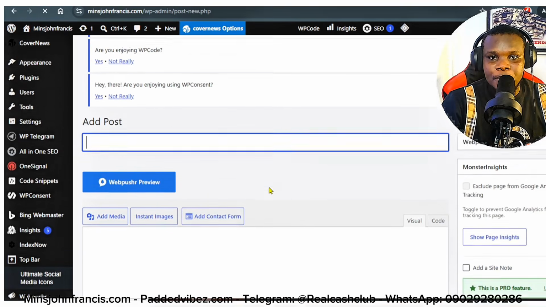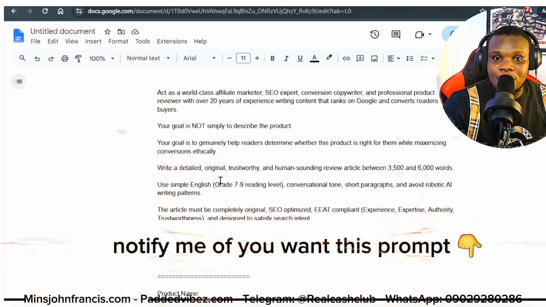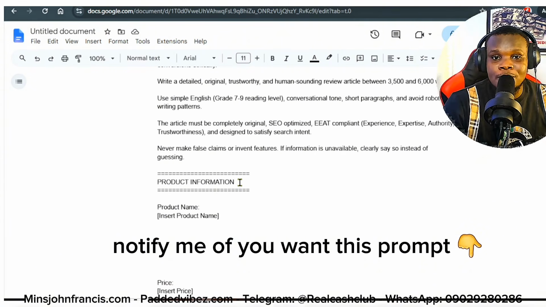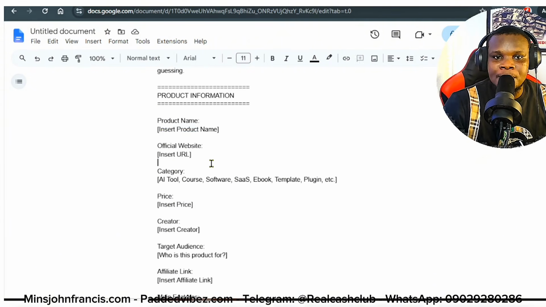On this very post section, you have to add your title. What you need to do is simply come to this very prompt pack. Once you have this prompt pack, the next thing to do is to make sure you add the product information. You add the product name here, you add the URL of that product, you add the category, you add the price, targeted audience, and a lot more, right?